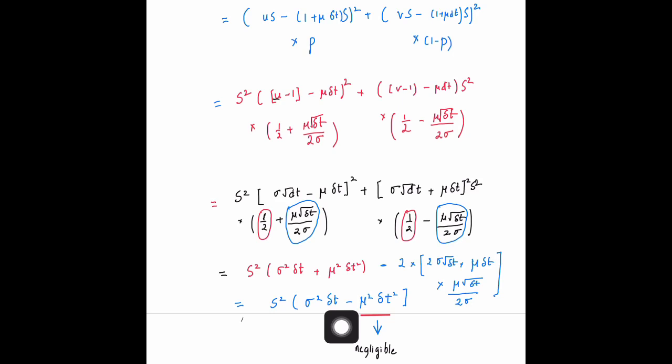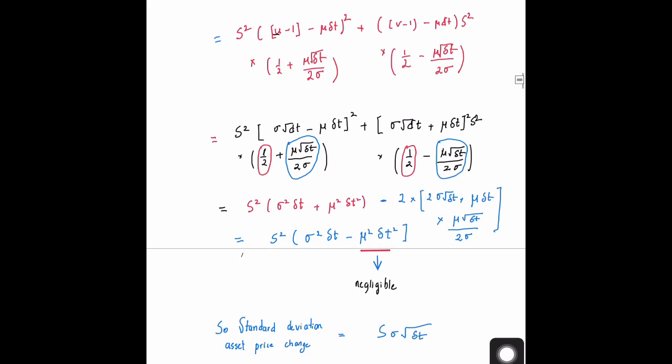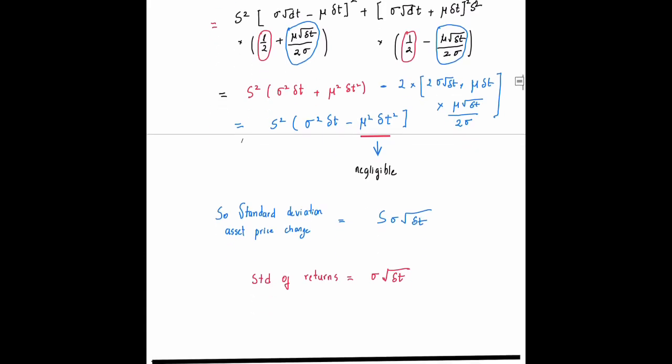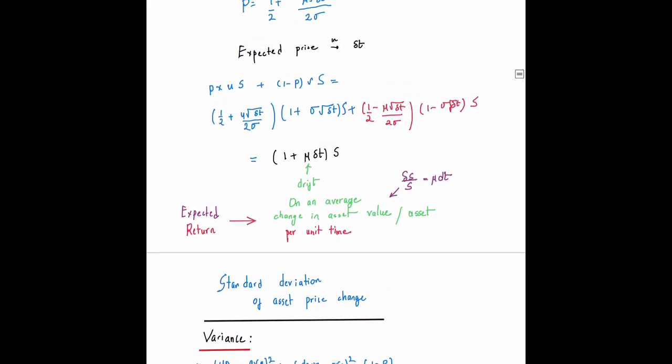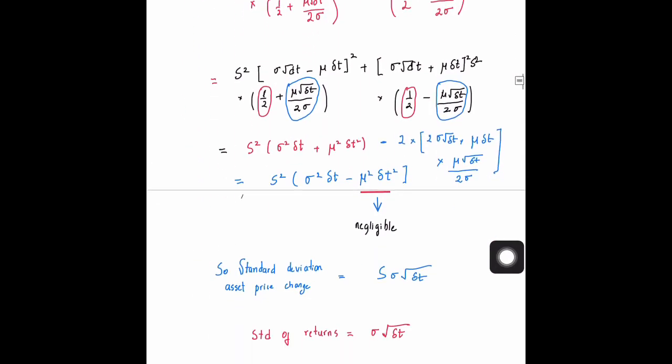For very small values of dt, this term is going to be very small compared to this term. So all you're getting is that the standard deviation is going to go as S sigma times square root of delta t. So the standard deviation of asset price change, the standard deviation of returns, is just sigma times square root of delta t. The drift, the average value of the returns, on average, the change in the return value is going to go as mu dt, and the standard deviation in the return essentially is going by a factor of square root of t, and the term multiplying is the variance. So that is why these two factors are important.